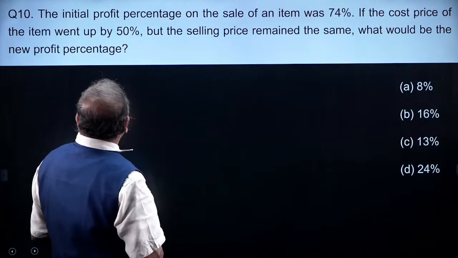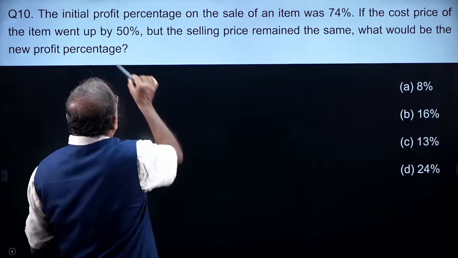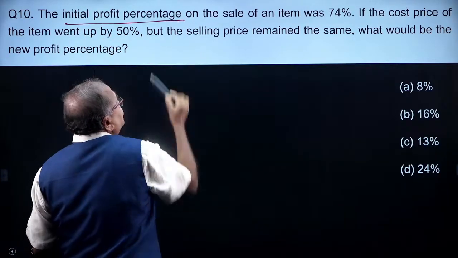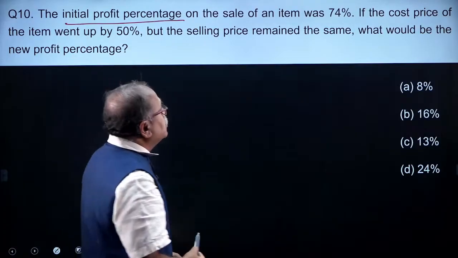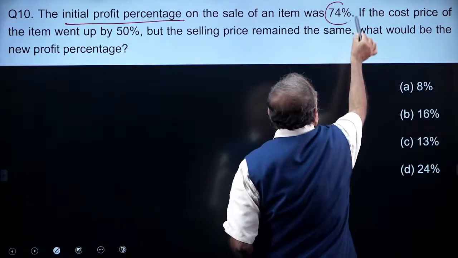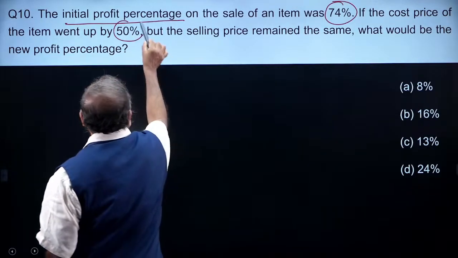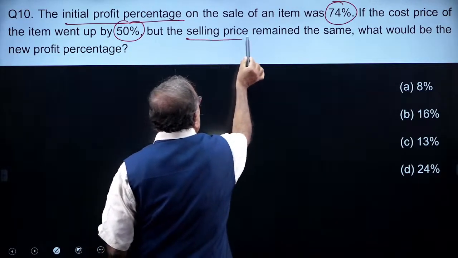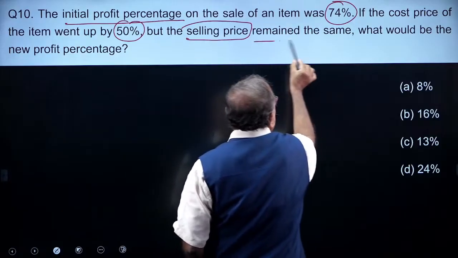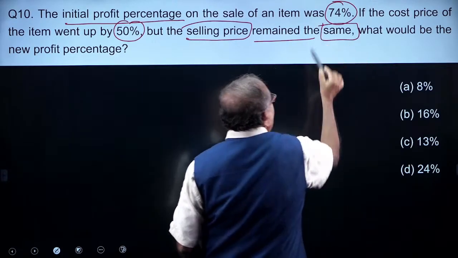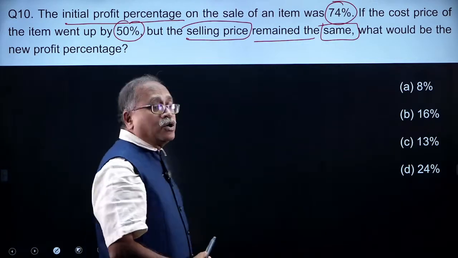Allow me to read the question. The initial profit percentage on sale of the article was 74%. If the cost price goes up by 50%, but the selling price remains the same, what would be the new profit percentage?